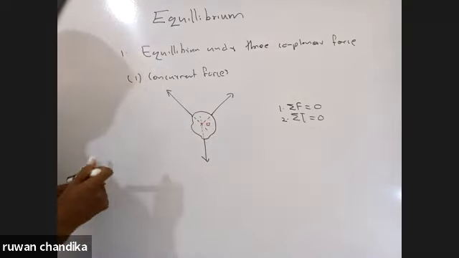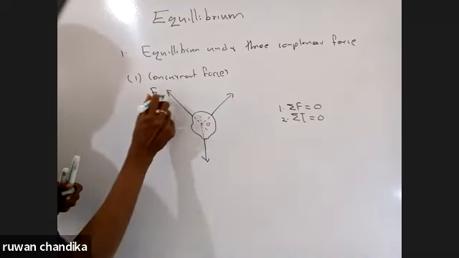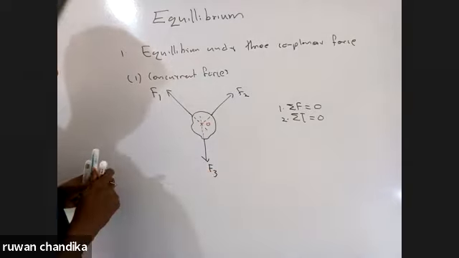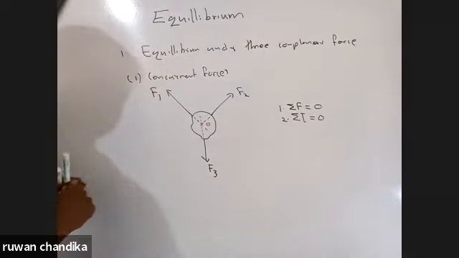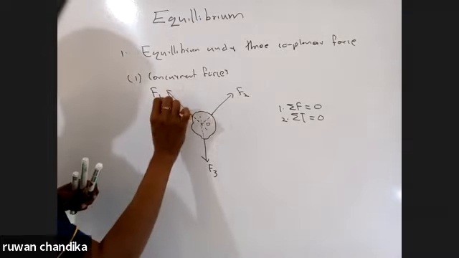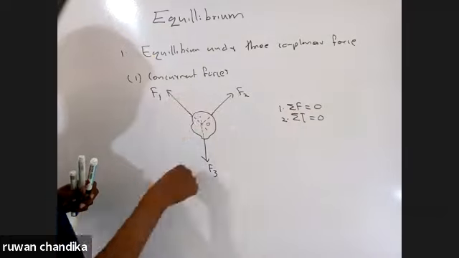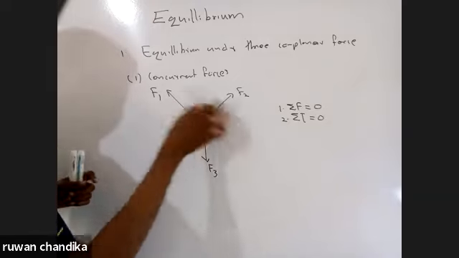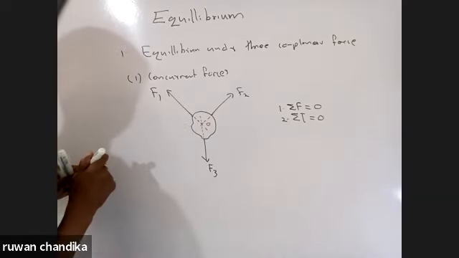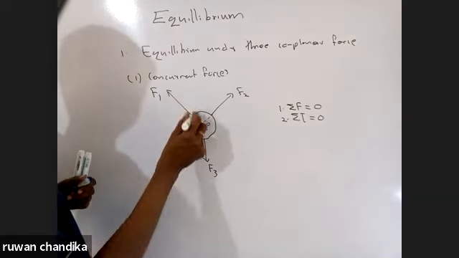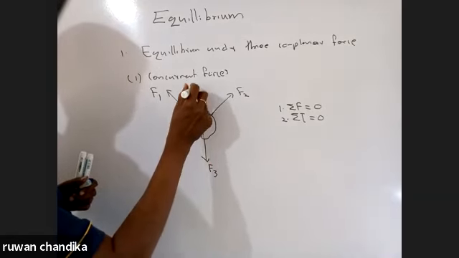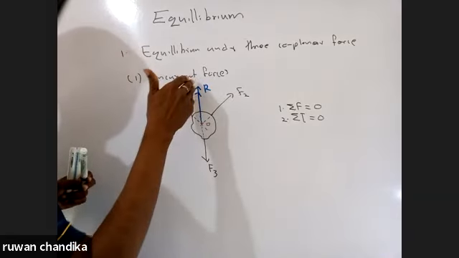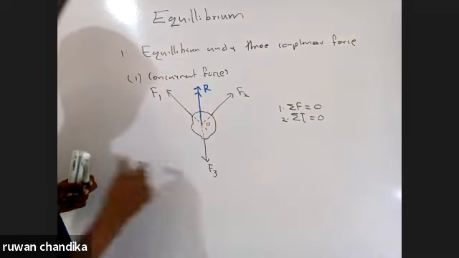And now let's assume these forces are F1, F2, and F3. To satisfy the first condition, the resultant of any two forces should be equal and opposite to the third force. So if I find the resultant of these two forces, and it is R, that R should be equal to F3 and opposite to F3.